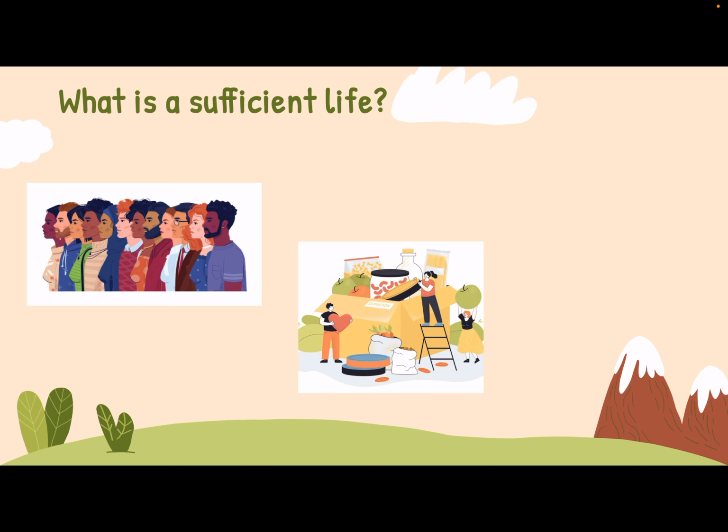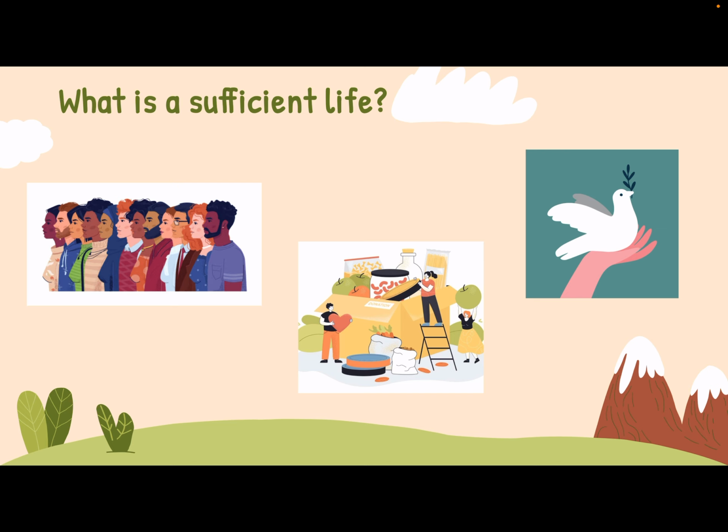For an individual who is food insecure, but has a home and job, they might believe that sufficient living is not having to worry about when they will get to eat next. For an individual who lives amidst military or political conflict, peace and protection might be what they are required to live a sufficient life. Because of this, how we define poverty should also encompass these different situations and needs of individuals without confining them to a rigid definition.